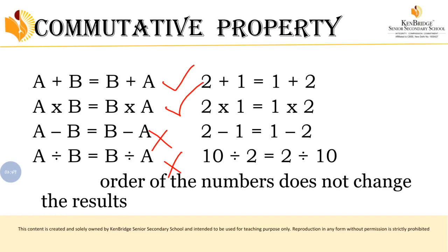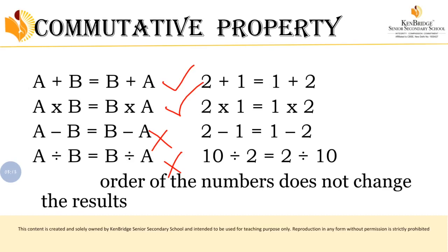But subtraction and division, sometimes when you are subtracting or dividing two numbers, you may get the whole number, but sometimes you may not. So that is called closure property. If it is a commutative property, if you change the order of the numbers, your result will not change. If it doesn't change, then that will be called a commutative property.